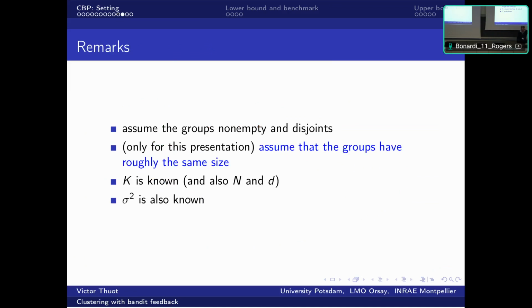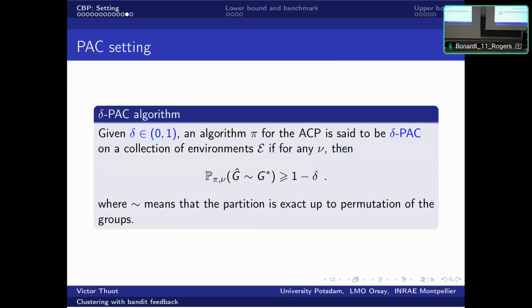Just for the presentation, to have something clearer, I will assume that all the groups have roughly the same size, so they all have the same number of arms. And we focus on the delta-PAC setting. You already saw some of this setting in the previous talks.